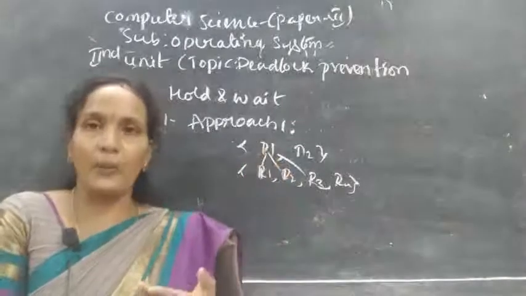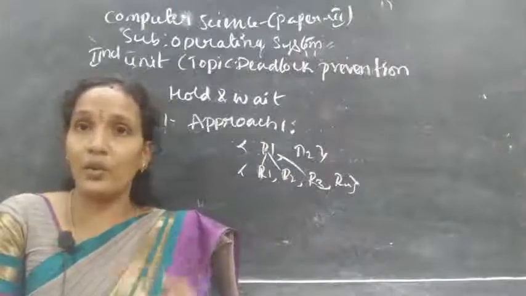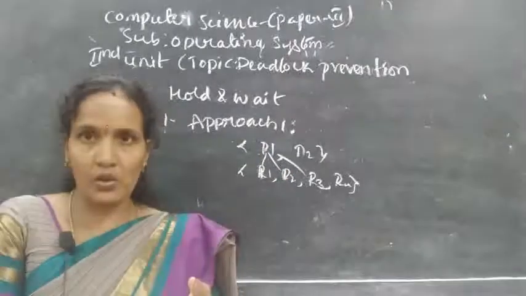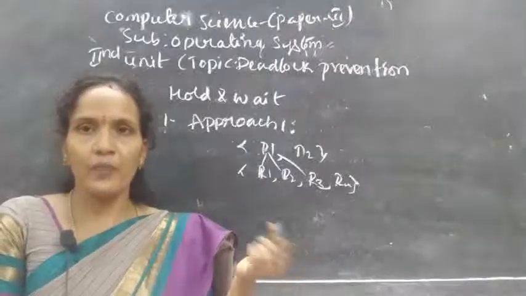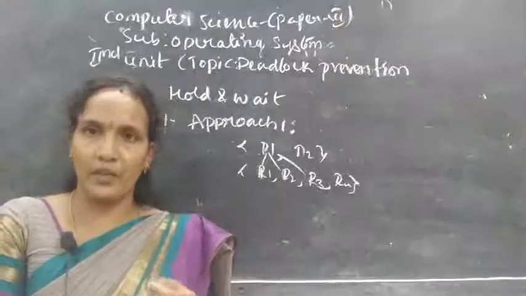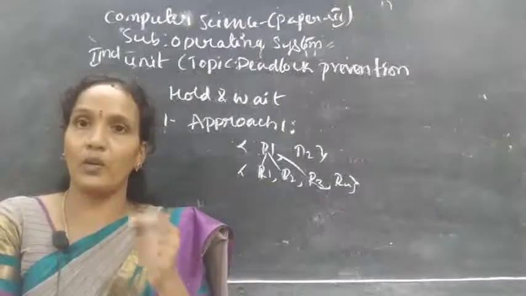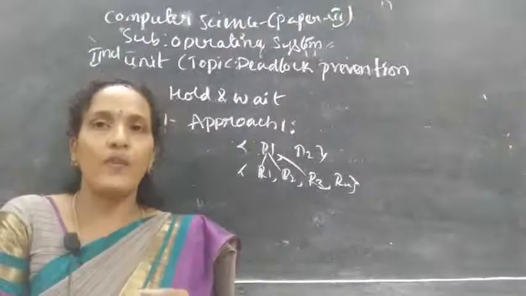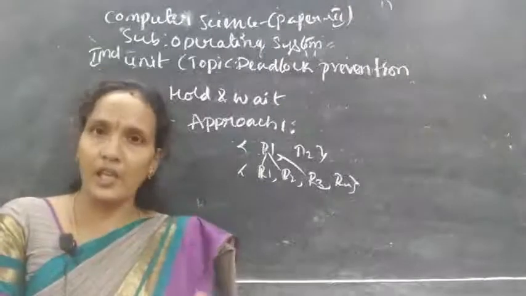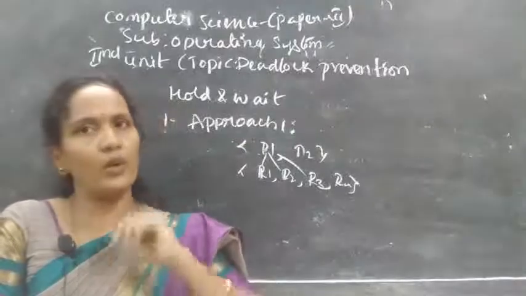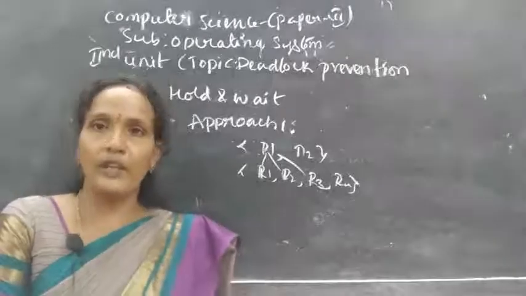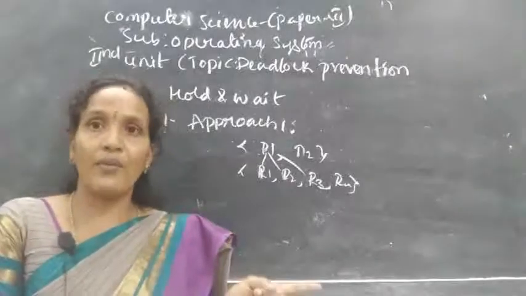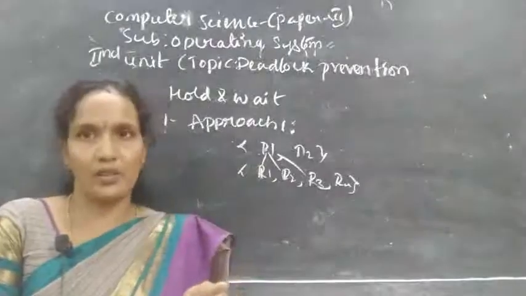So the process need not wait for a resource held by another process. At the starting point only, we allocate all the resources.